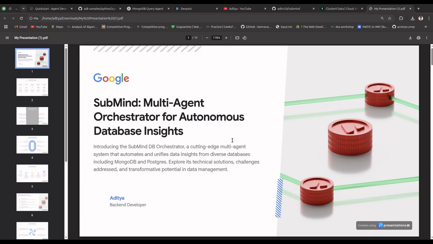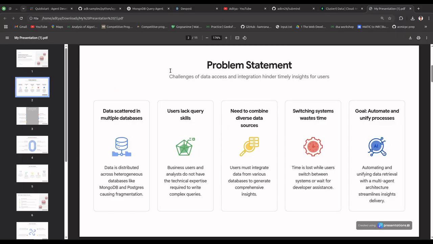Hi, introducing SubMind, an AI-powered agent system that lets you query any database using natural language. Built using Google ADK and Gemini Flash, it works seamlessly across multiple databases like MongoDB, Postgres, Elastic, etc. Let's move on to the problem statement.